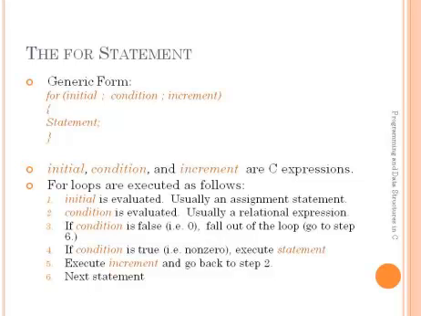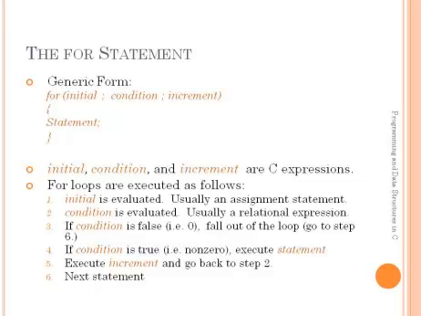Once again consider this for statement. Whenever the control reaches here, the first expression evaluated is the initialization. This is the first part to evaluate. After evaluating this expression, the control will pass to the condition. Here it will check the test condition. This is the second stage. After checking this condition, it will execute the statements in the for loop, that is the body of the for loop. This is the third part to evaluate.